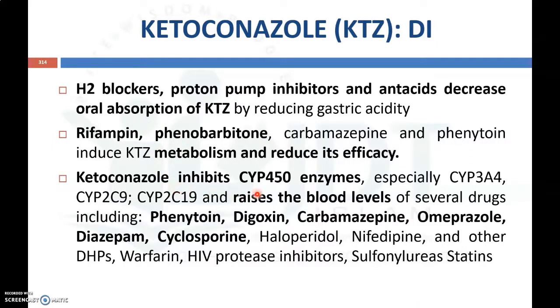And ketoconazole will inhibit many enzymes, especially cytochrome P3A4 and cytochrome P2C9, etc. Thereby it will reduce the metabolism and increase the blood level of different drugs like phenytoin, digoxin, carbamazepine, omeprazole, diazepam, cyclosporin, haloperidol, nifedipine and other dihydropyridines, warfarin, HIV protease inhibitors and sulfonylurea statins. So these are the important drug interactions of ketoconazole.